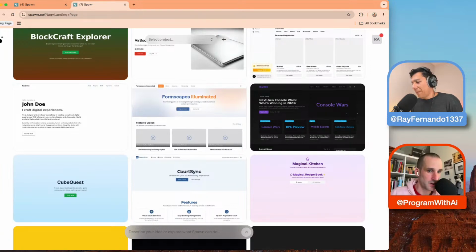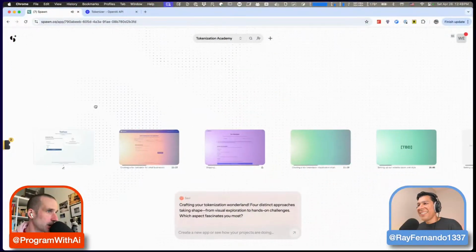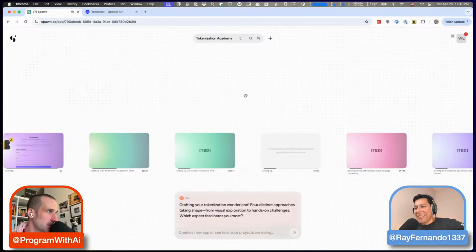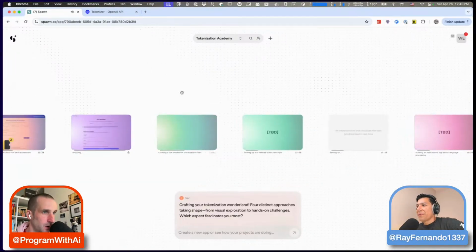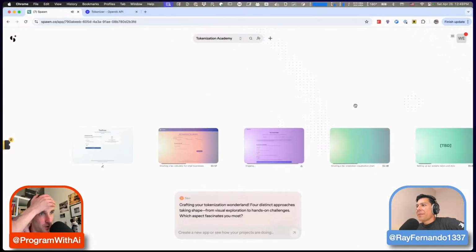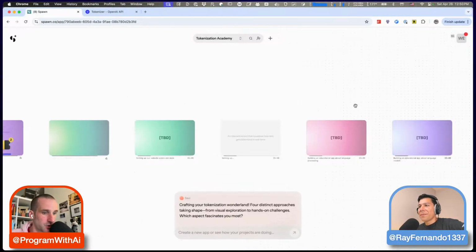So I have a bunch of things going. They take quite a while. So if you're interested, this is a technique that I've been doing quite a bit, this ideation of front end stuff that I've been refining, especially in the last couple of weeks. Last week I was on vacation, so I started exploring all these different agent platforms. They're starting to show up, like Manus and Scout, and in this case, Spawn, and more agents also. Even ChatGPT o3 kind of feels agentic. If you add MCPs to Claude, it feels like an agent as well.